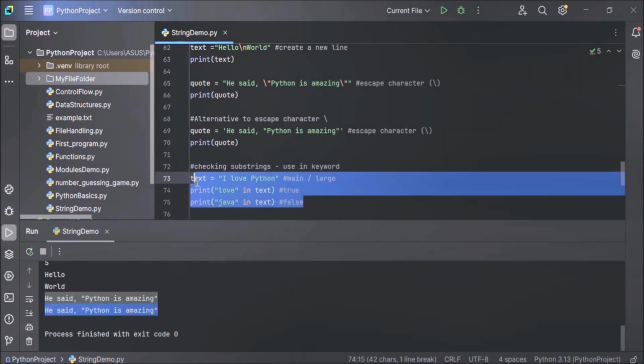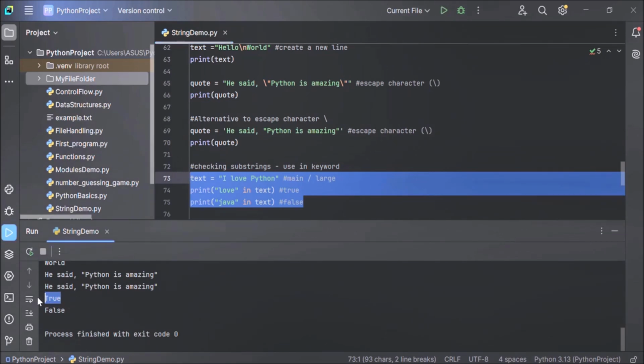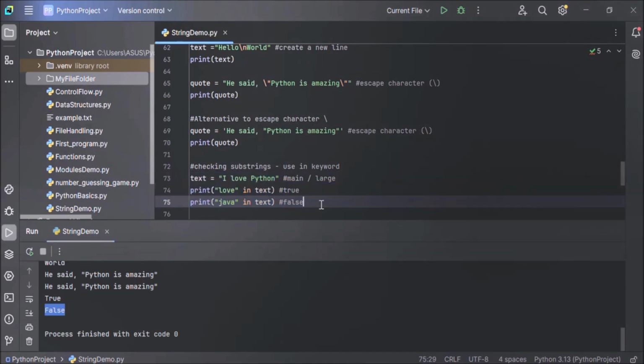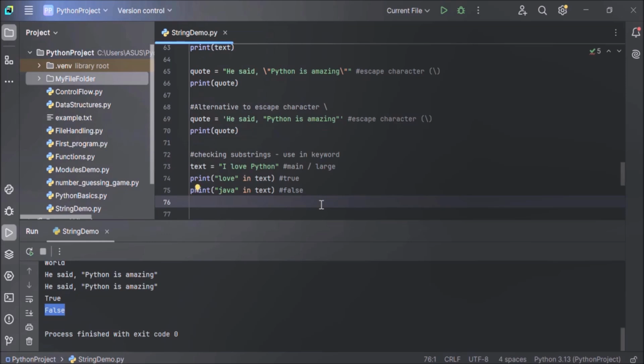Now let's execute the code and see the output. You can see true for love, as love exists in the large string, and false for Java, as Java doesn't exist in the large string. Java is not a part of our larger string. So I hope you've understood how to check for a substring.